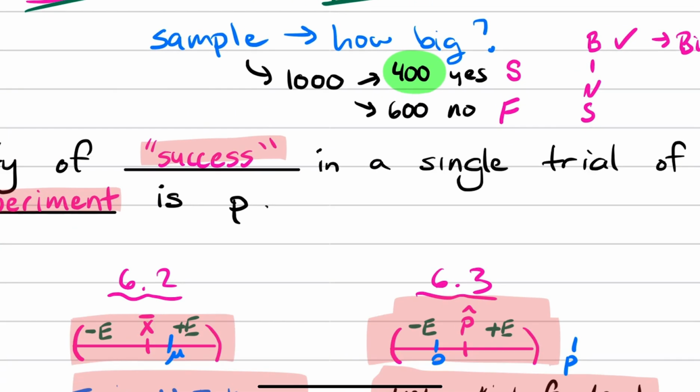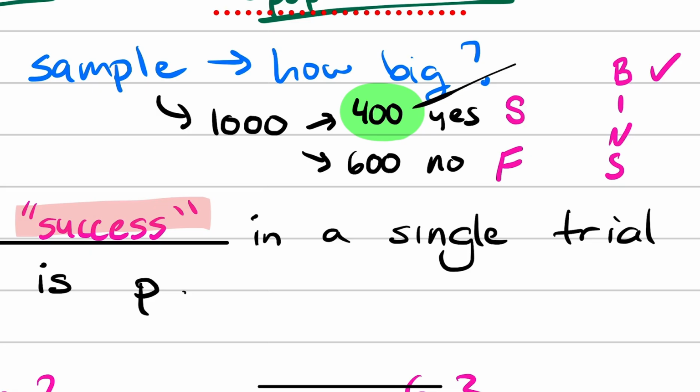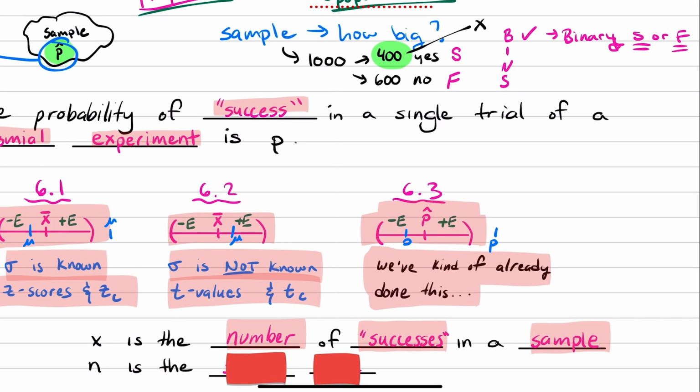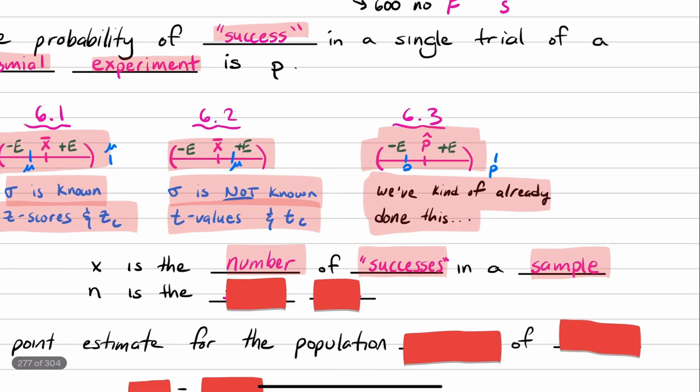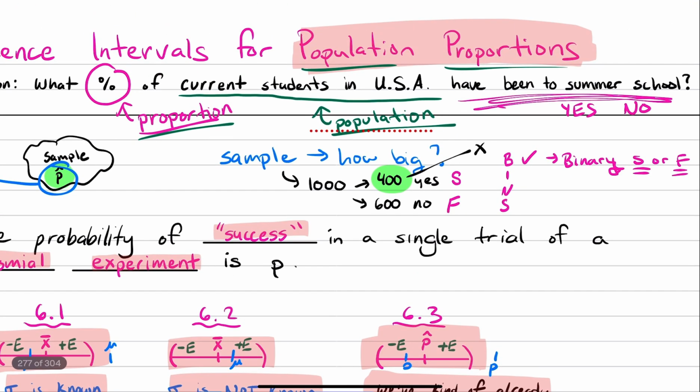That would be my X. And N is your sample size. In this example, my sample size was 1,000. That would be my N. So X was 400, N was 1,000.